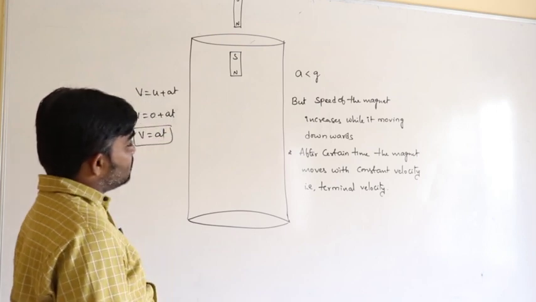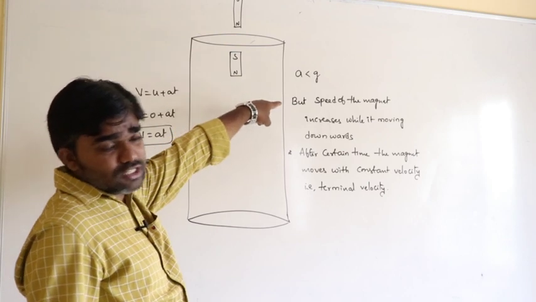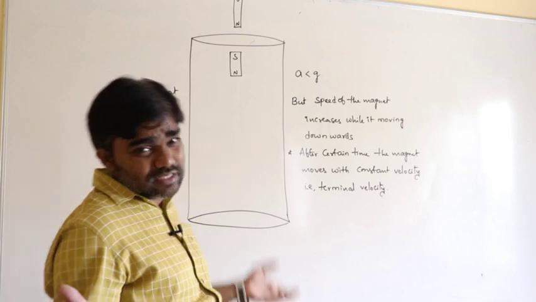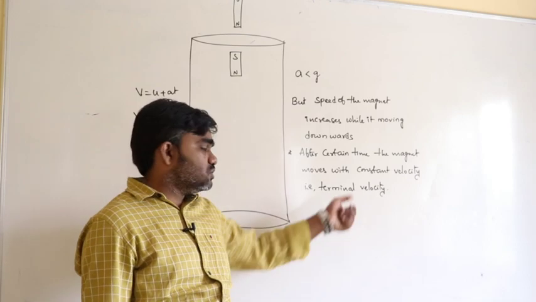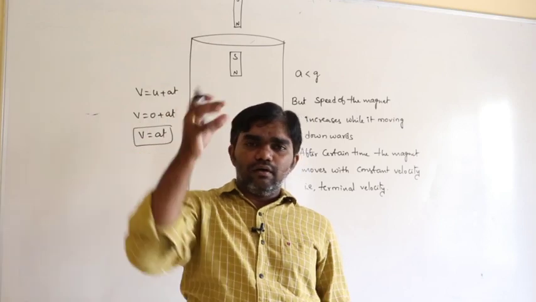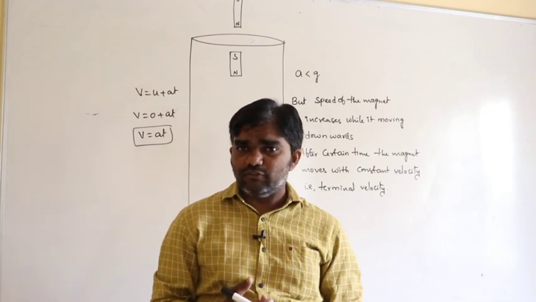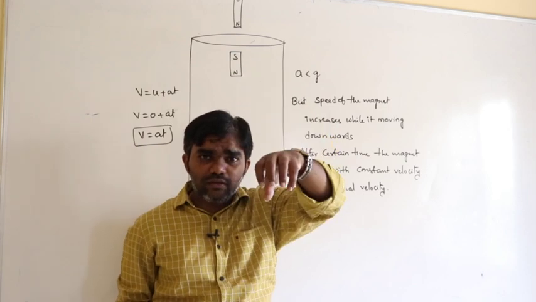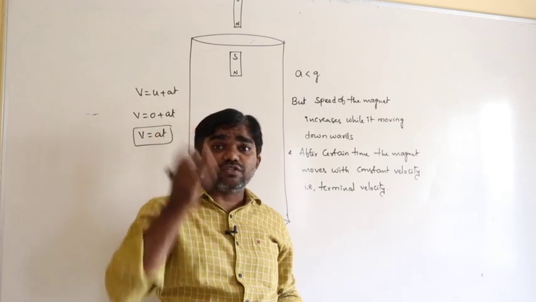Why does it move with constant velocity? Here acceleration goes on decreasing. Acceleration must be less than g, and it continuously decreases. After a certain instant, the acceleration becomes 0. From that point onwards, the magnet moves with constant velocity, which is called terminal velocity. Just like when an object moves in a viscous liquid, the terminal velocity concept in mechanical properties of fluids is the same. While the object moves in the liquid, its weight acts downwards, but the buoyancy force and viscous force act upwards.